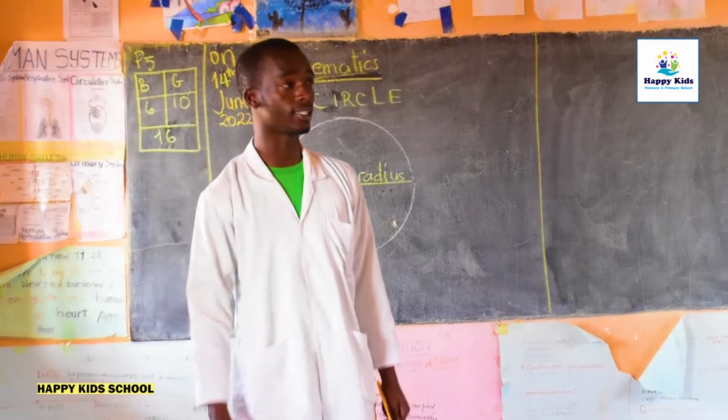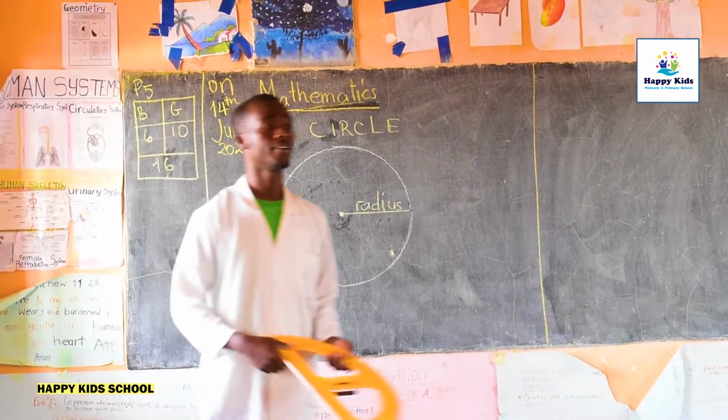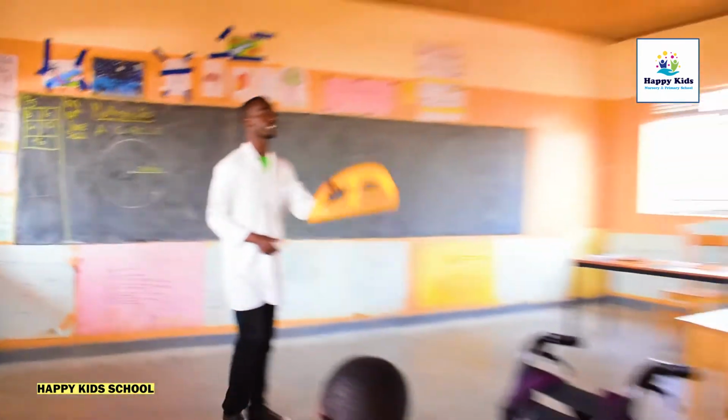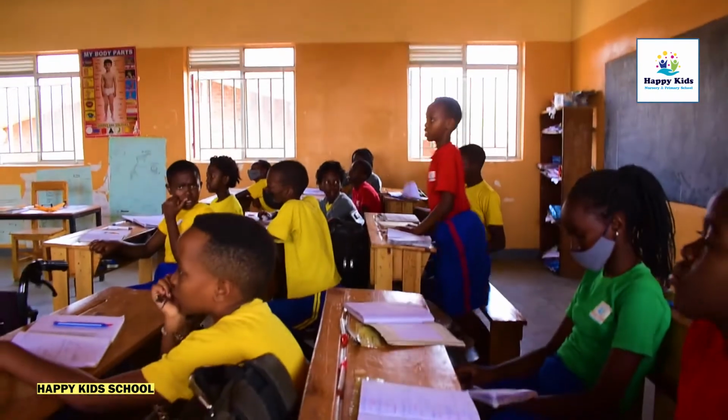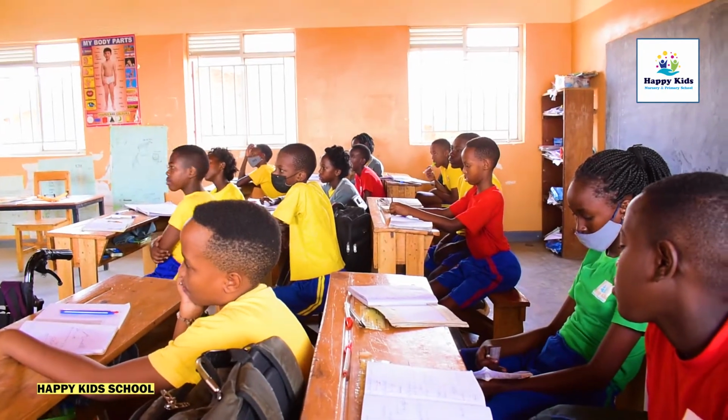What else have we seen about the parts of the circle? Yes, Rick? We have seen also a diameter. What is the diameter of the circle?